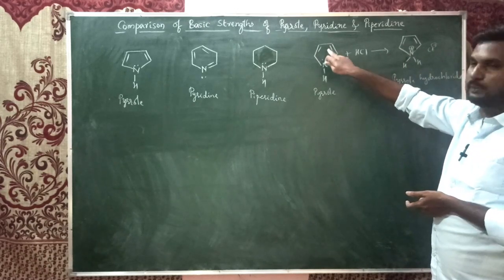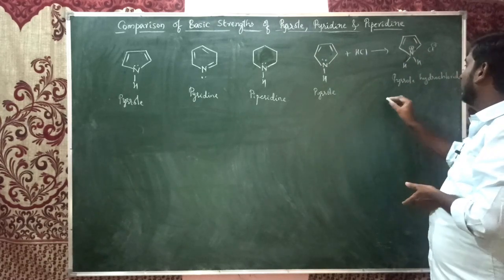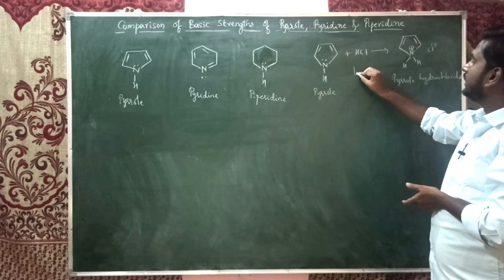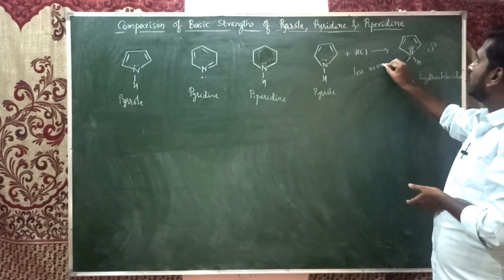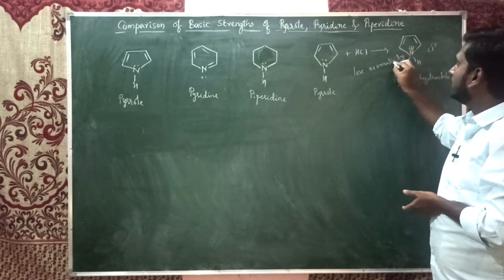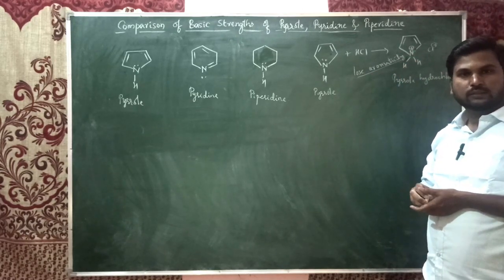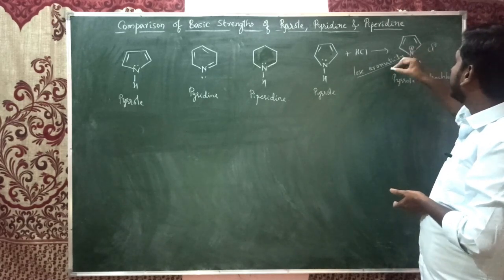Hence here there are 6 pi electrons, and here only 4 pi electrons. So there is a loss of aromaticity. As you know, aromatic compounds are more stable, so if it loses this aromaticity, the compound will become unstable.